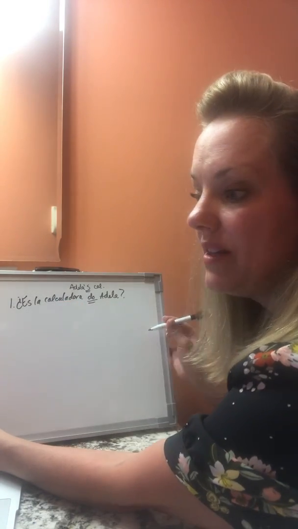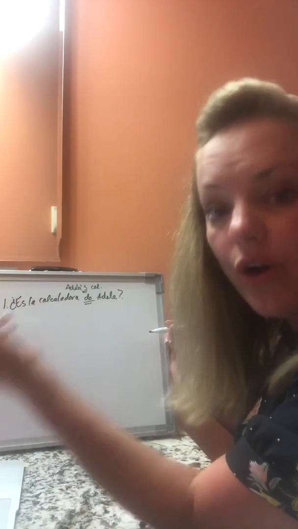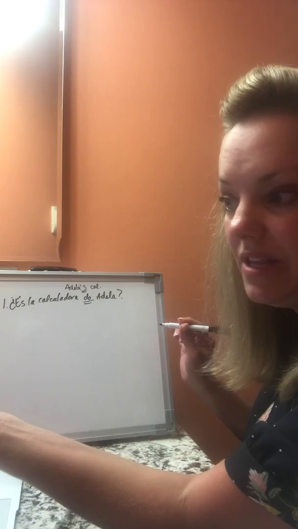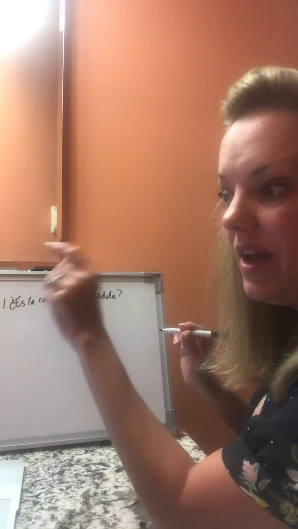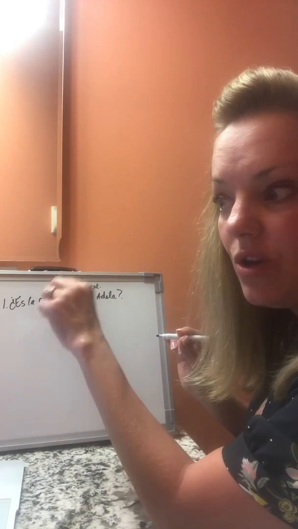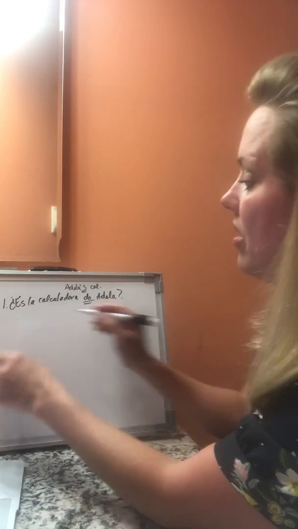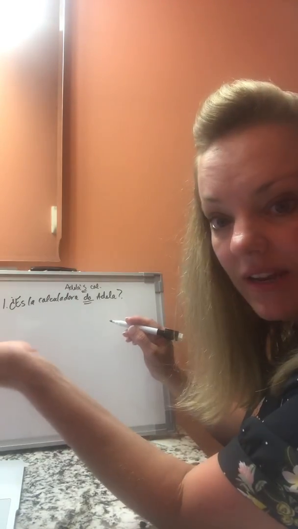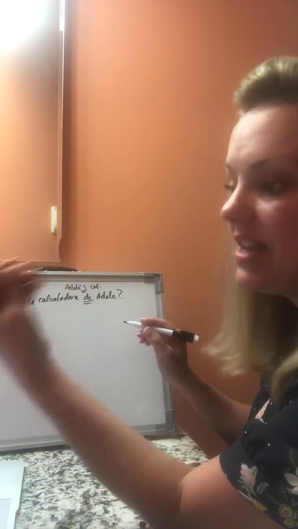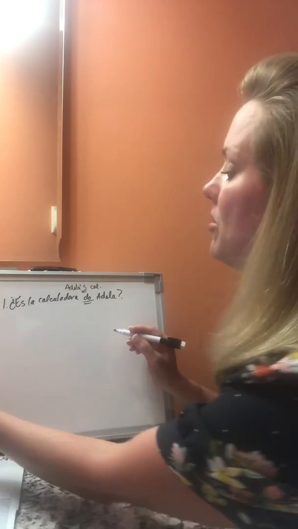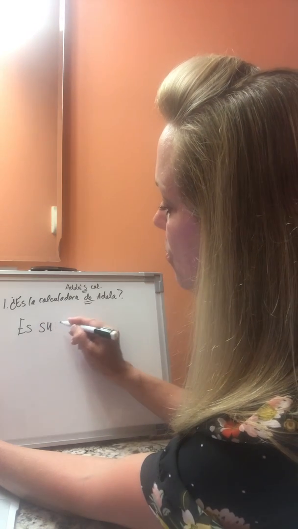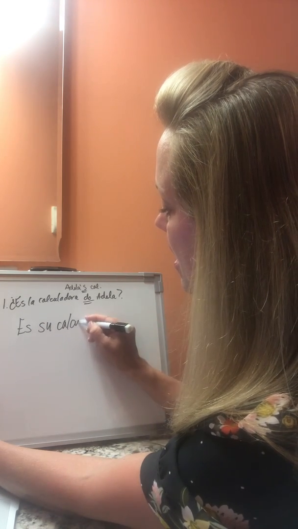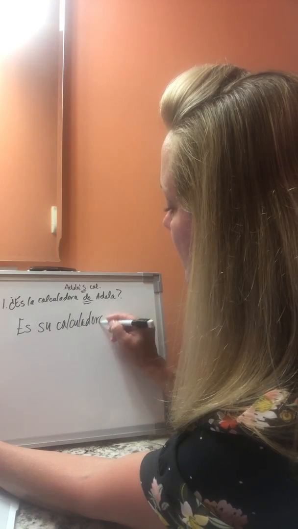So then you want to say, yes, it is her calculator. You are confirming this. So in activity 3.2, De Quién Es, what you are doing is you are just confirming or affirming that yes, these things belong to these people. So we would say, sí, es su calculadora.